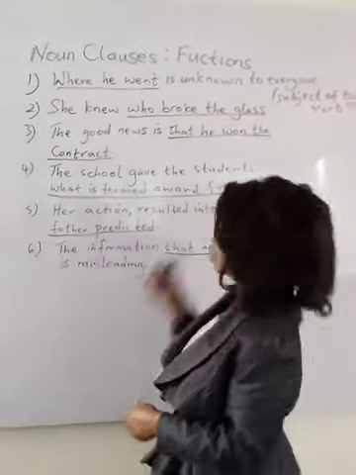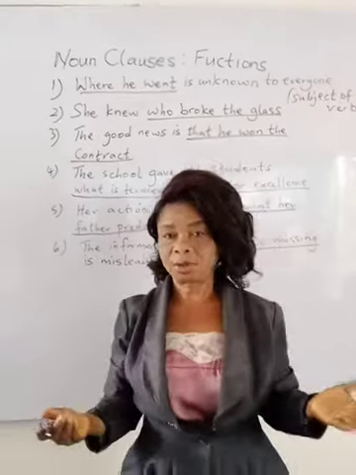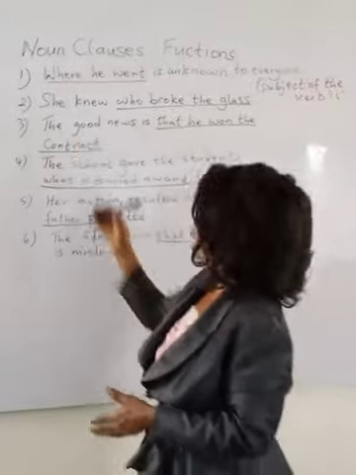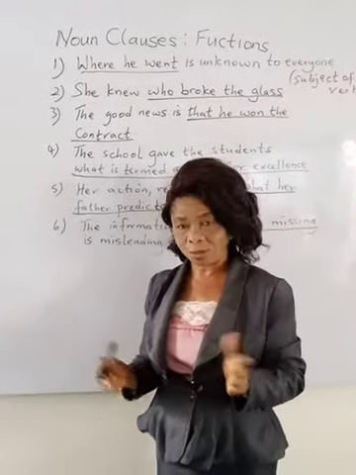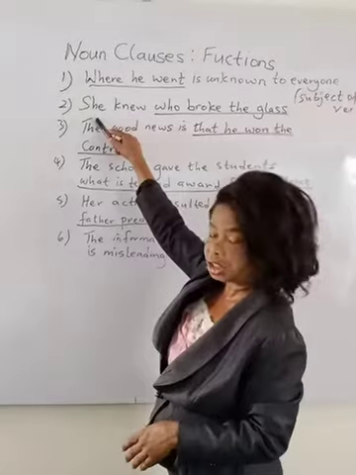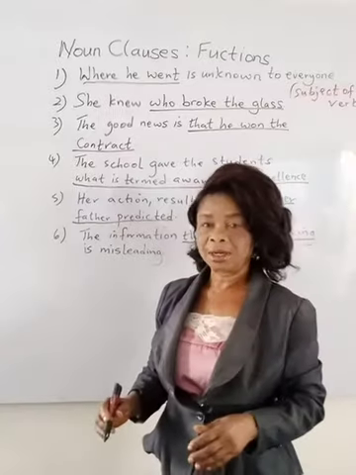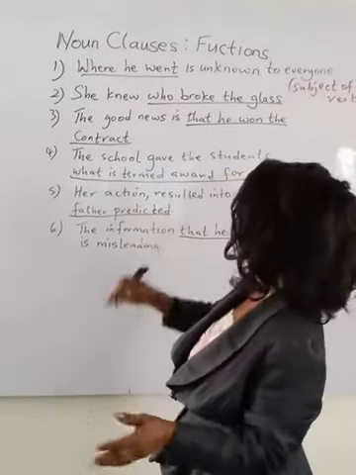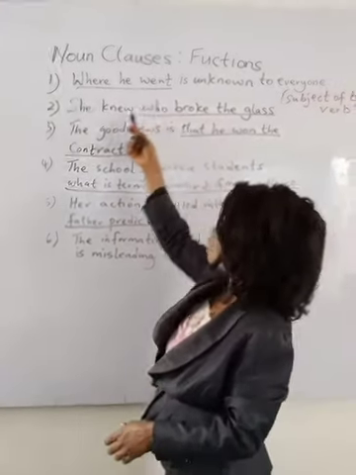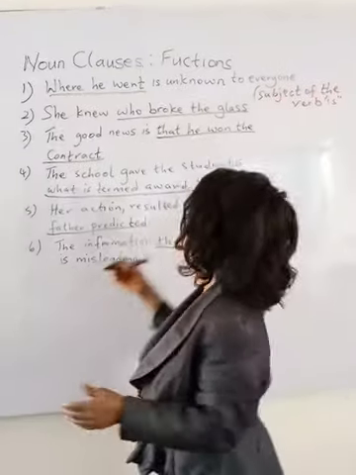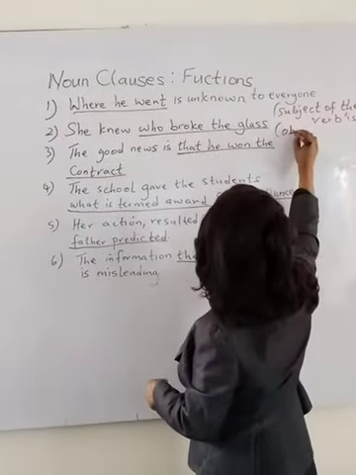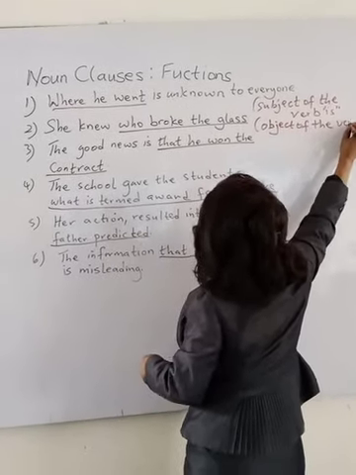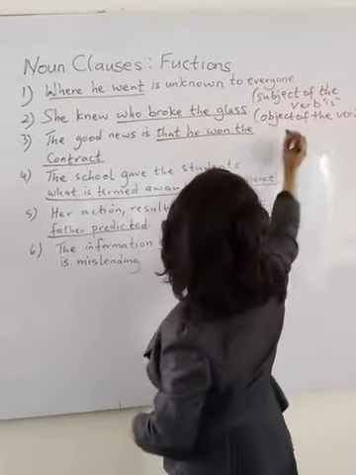Now the second one, she knew who broke the glass. Who broke the glass is a dependent clause. It is a noun clause. Now she knew is a complete sentence. Why? It has a subject she and it has a verb. So it is an independent clause. And what is the function? It comes immediately after the verb knew. So it functions as object of the verb knew.